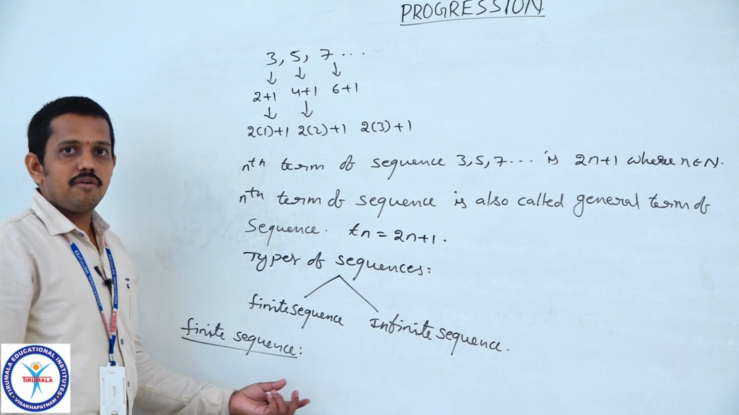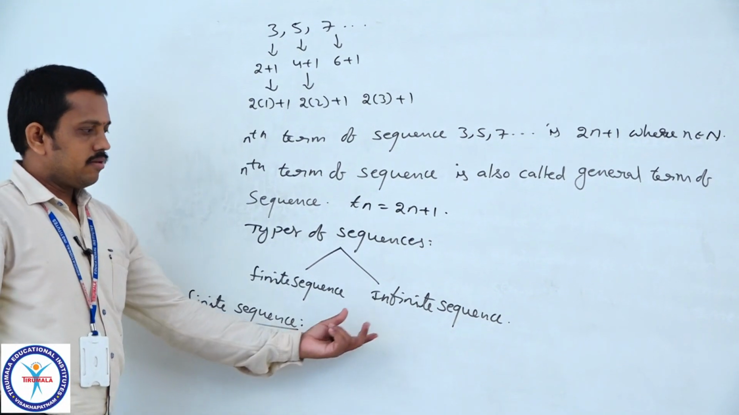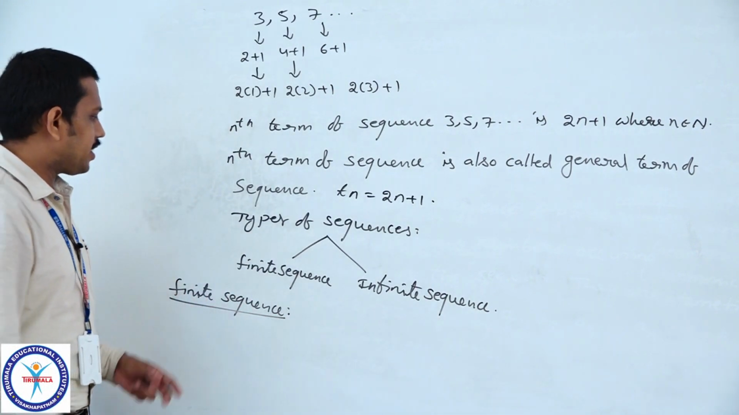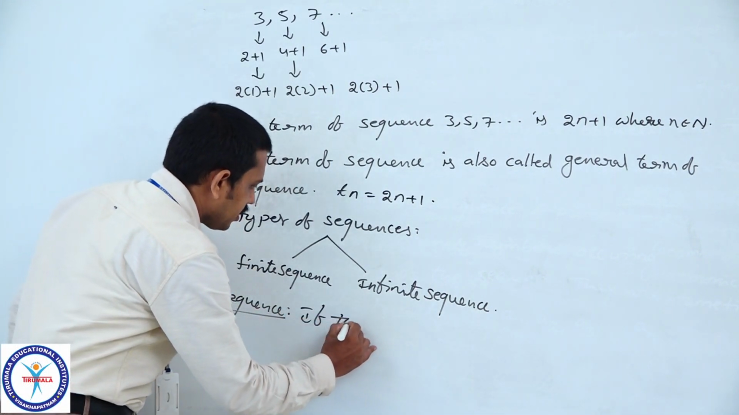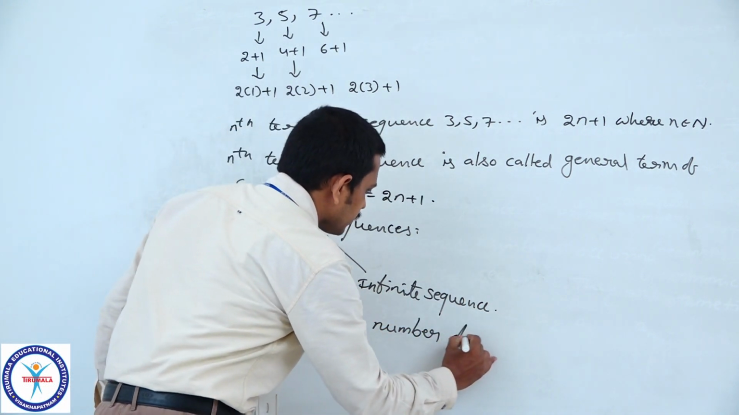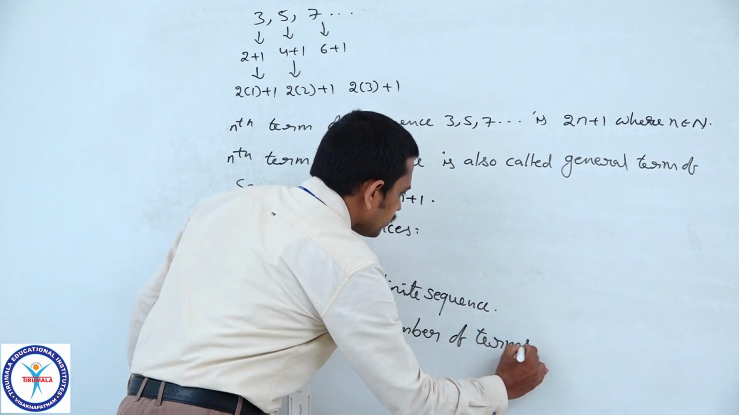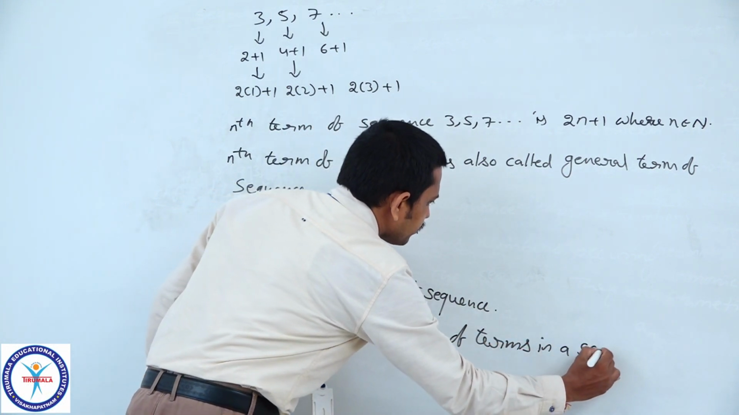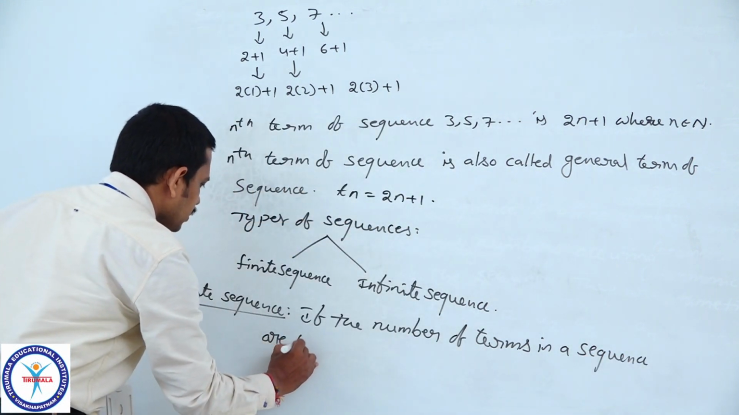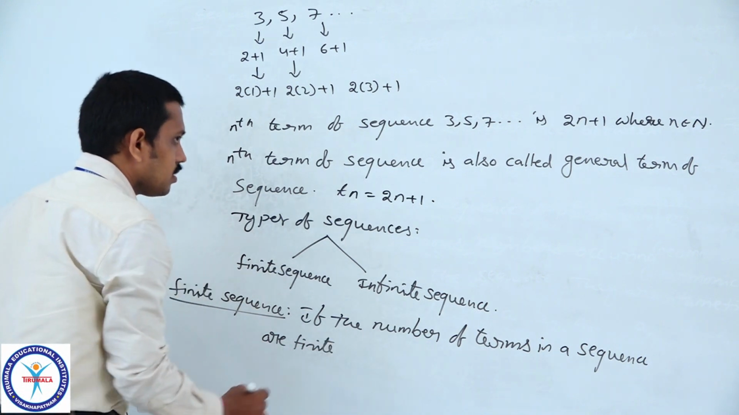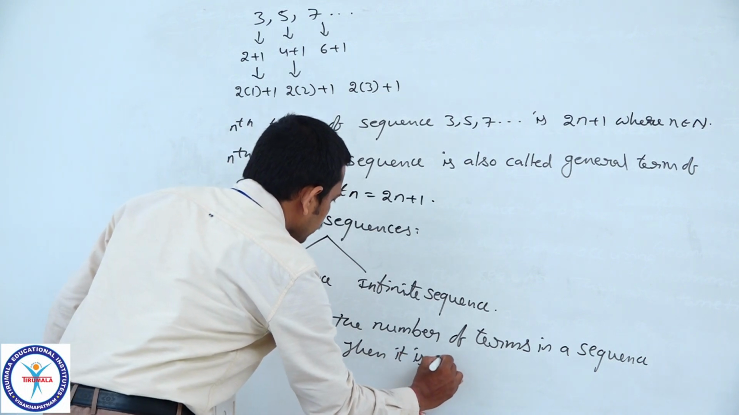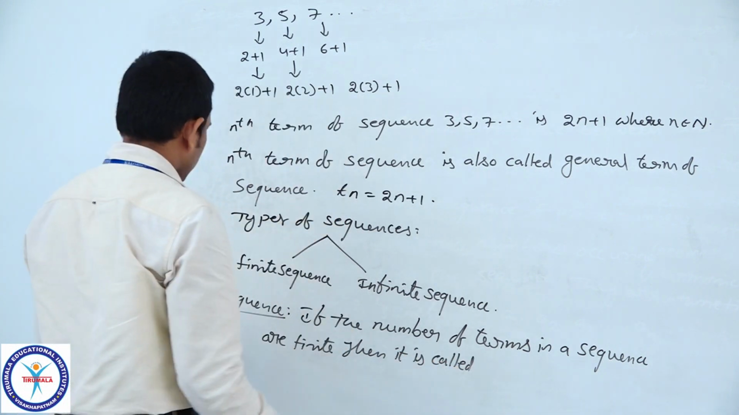If the number of terms in a sequence are finite, which is nothing but countable, then it is called a finite sequence. If the number of terms in a sequence are finite, then it is called a finite sequence.